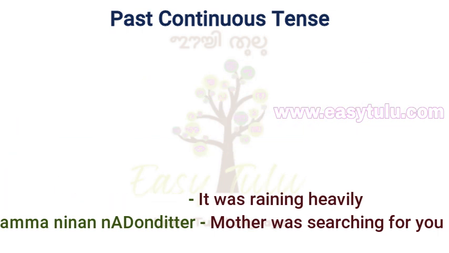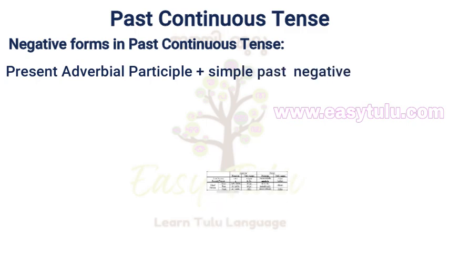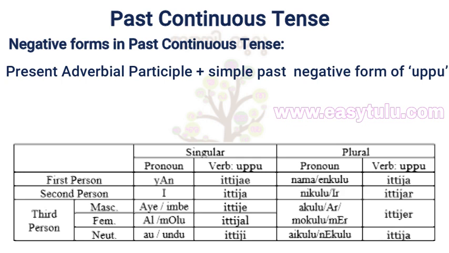Okay, now let us see negative forms in past continuous tense. Negative forms in past continuous tense can be formed by using the negative form of the auxiliary verb uppu in simple past tense. Yanu ittija, I was not.